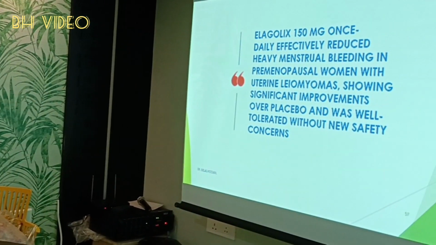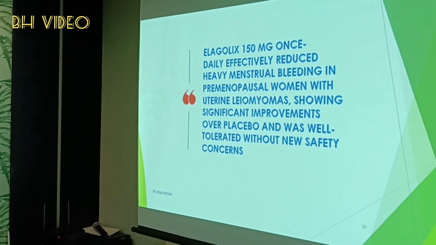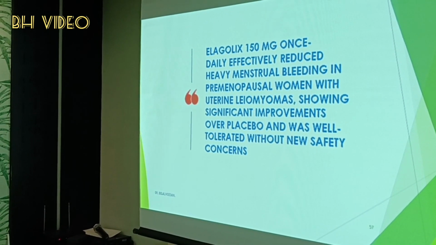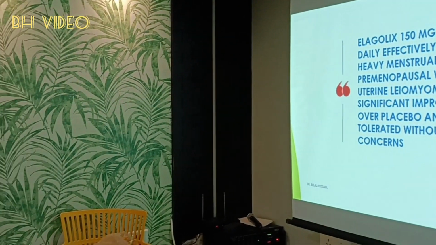Elagolix 150 mg once daily effectively reduced heavy menstrual bleeding in premenopausal women with uterine fibroids, showing significant improvements over placebo and was well tolerated without new safety concerns.